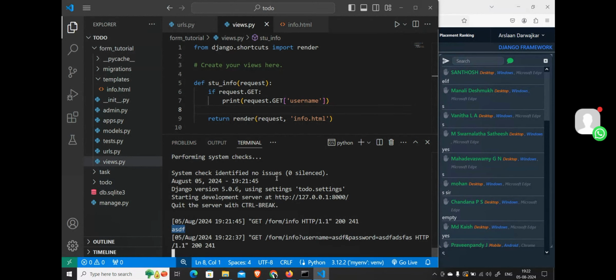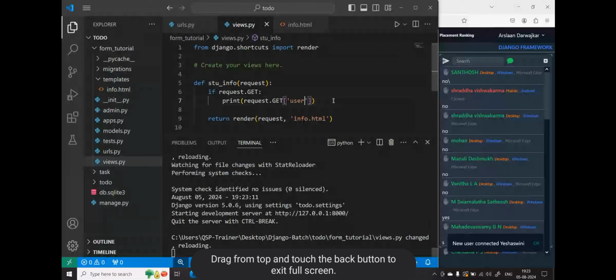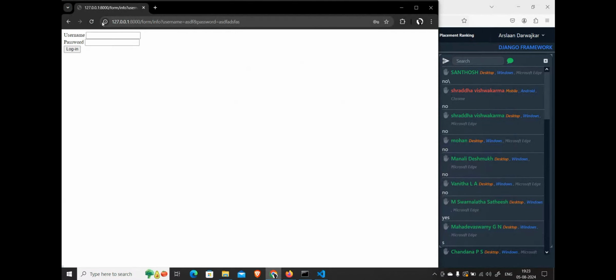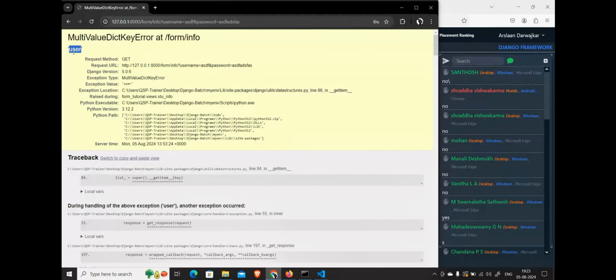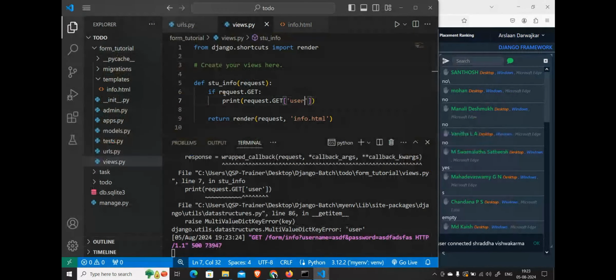Yes, we can also pass. See, if we just pass user also, we don't have anything called user. That time also it is going to give the same error. See, it does not recognize what this user is. So whenever you are getting this error, first check whether you have made any spelling mistake or not, and secondly you have to handle it with this logic.